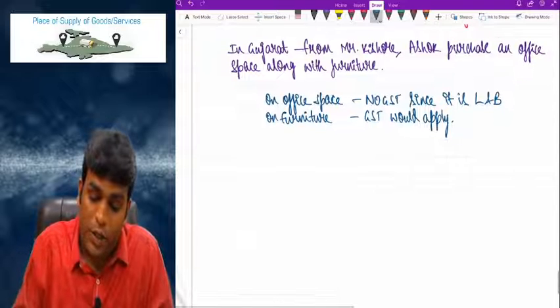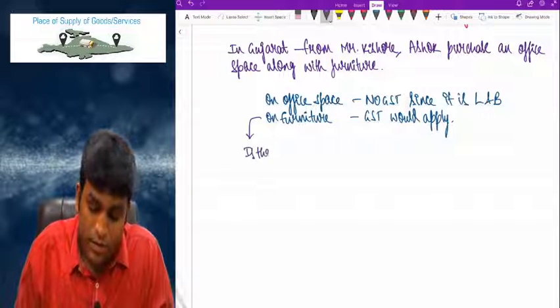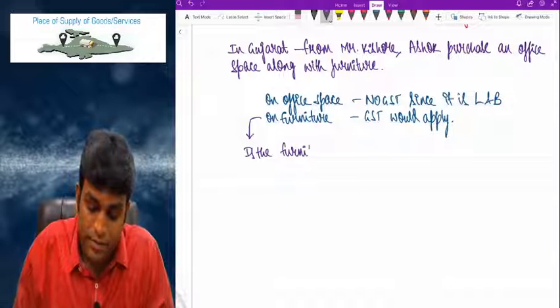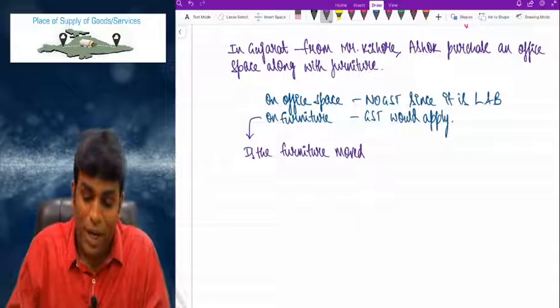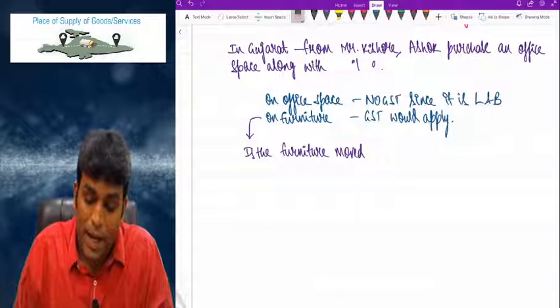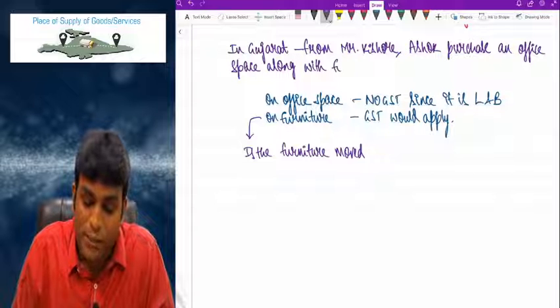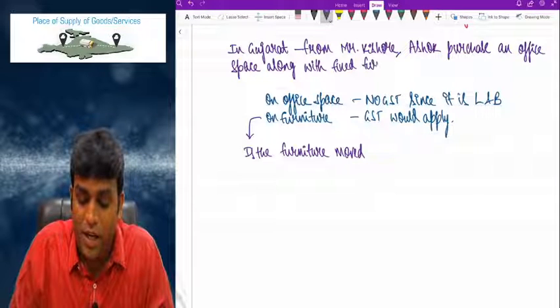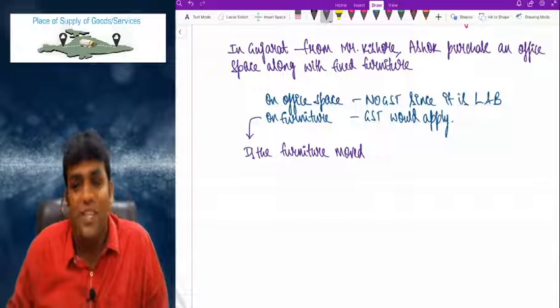Now, my straight question to you, my dear friends, is the furniture moved? Come on. Let me repeat one more time. From Mr. Kishore, Ashok purchased an office space along with fixed furniture. So there was already an office space with fixed furniture.